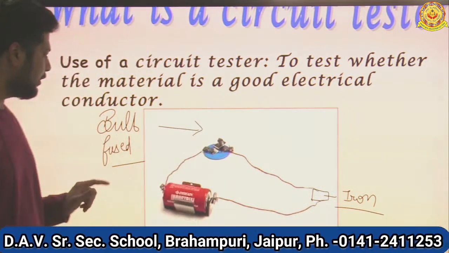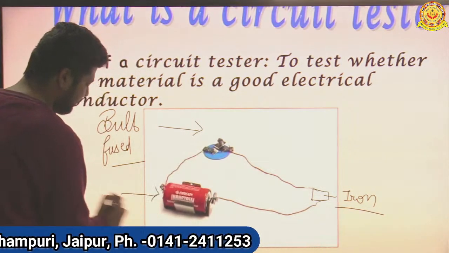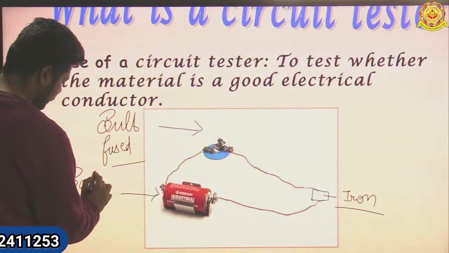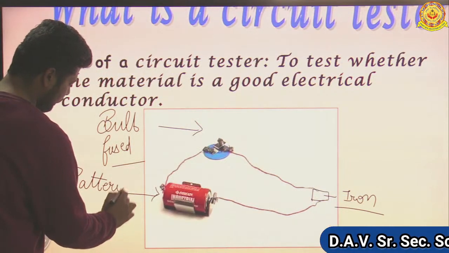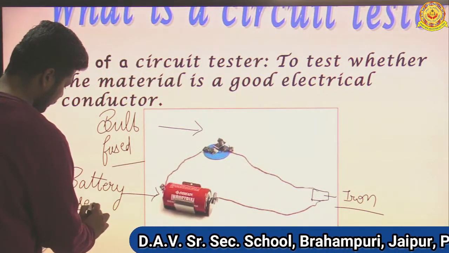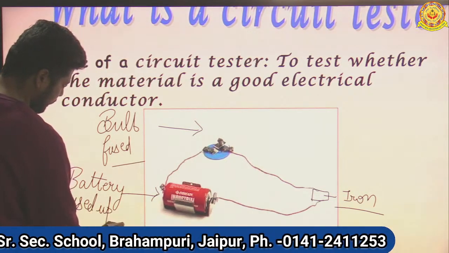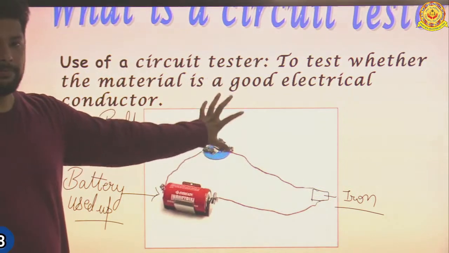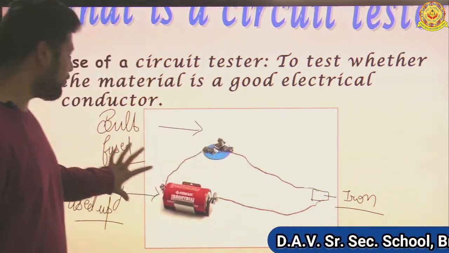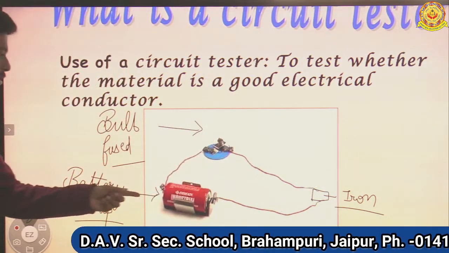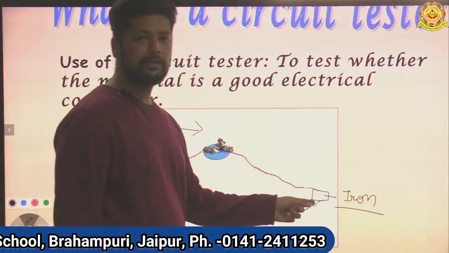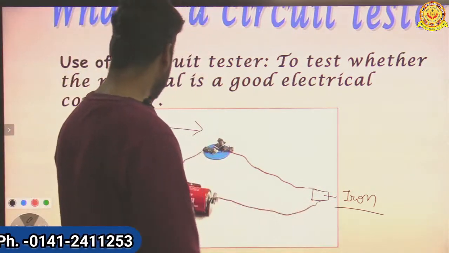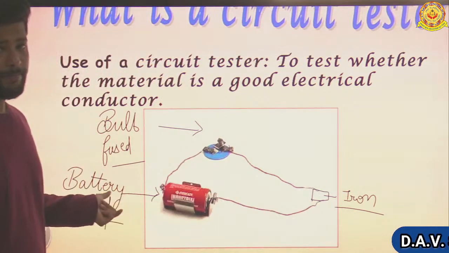Second case, the battery can be used up. Suppose the bulb is in good condition, but our battery is used up, then also it cannot complete the circuit, current cannot flow. Then that is the second case where the bulb will not glow.